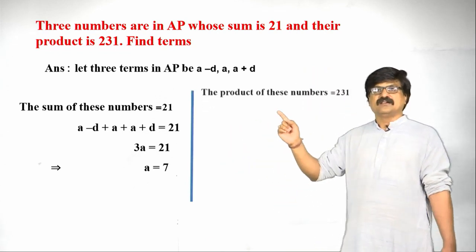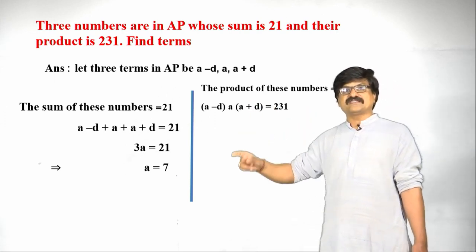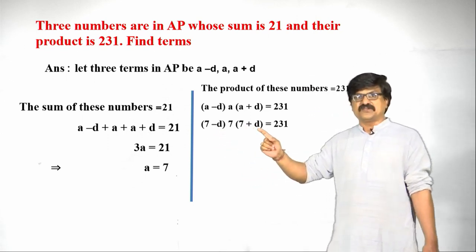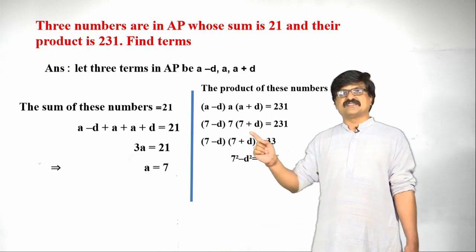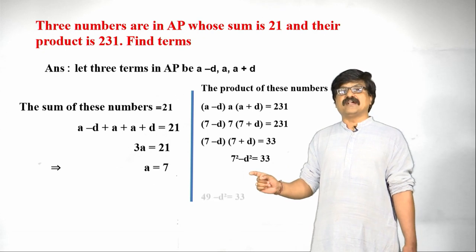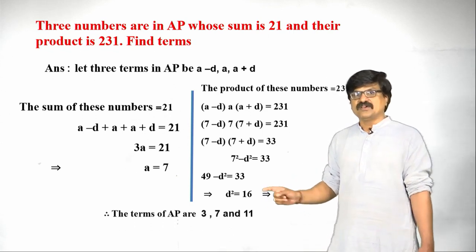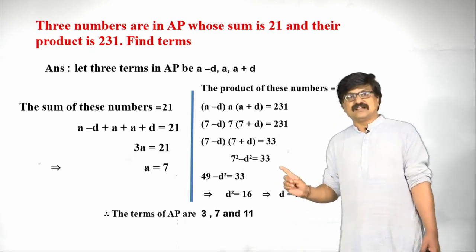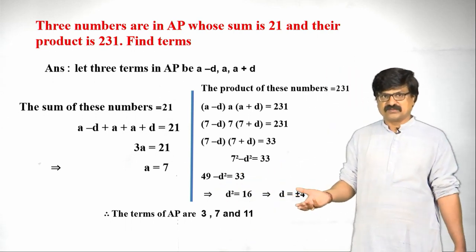Take the product, therefore (a minus d) into (a plus d) is equal to 231. Replace the value of a as 7. Apply the formula, that is (7 minus d) into (7 plus d) as 7 squared minus d squared. Shift this 7 here and divide 231 by 7, which means 33. So, d squared value is 33 minus 49, so minus d squared value. Finally, we are getting d squared as 16, d as plus or minus 4, you can write plus 4, right.